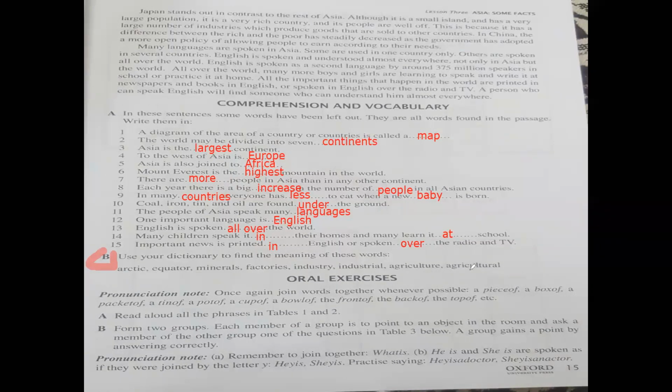You have to open a dictionary and find out the meaning of these words. This is your assignment, and I will check it. You have to send this assignment to me by WhatsApp, and I will definitely check it and tell you which is the correct option.